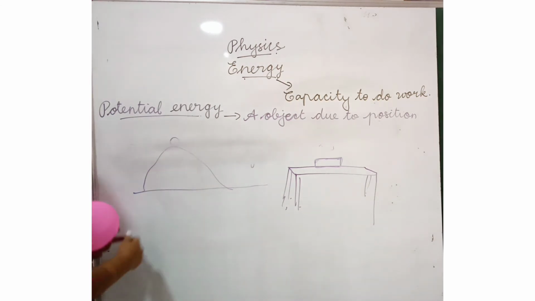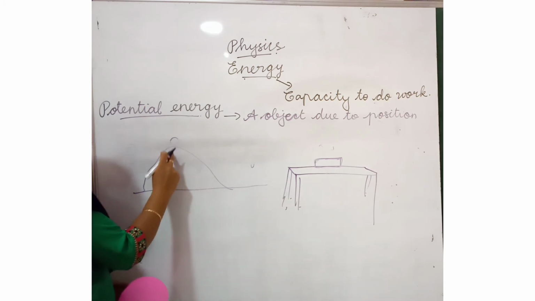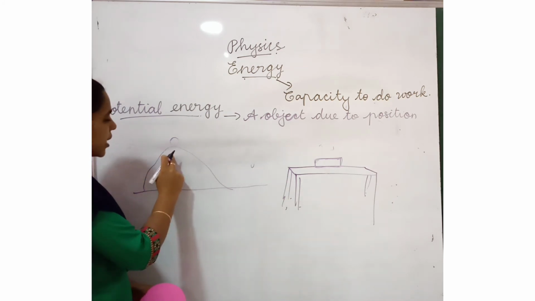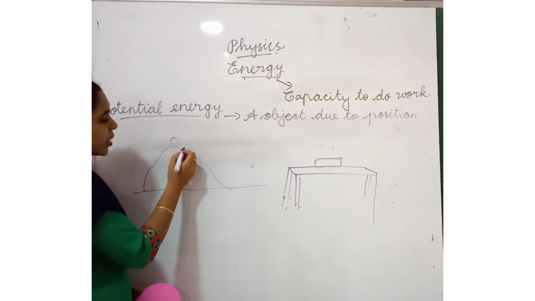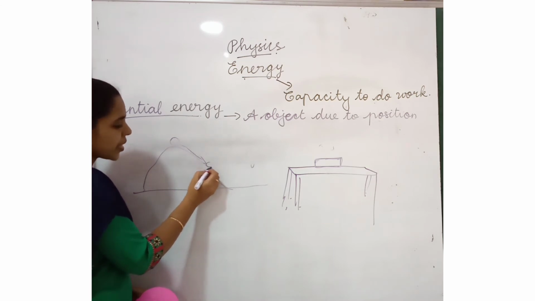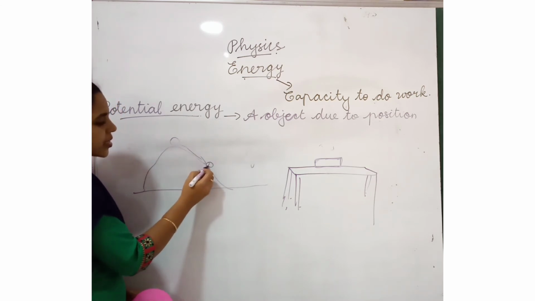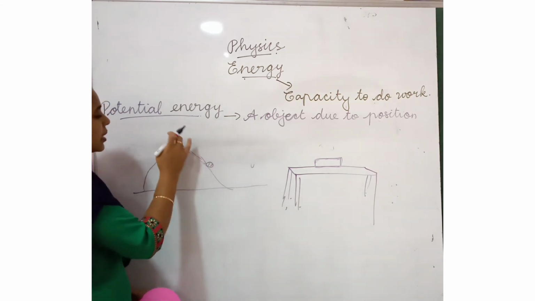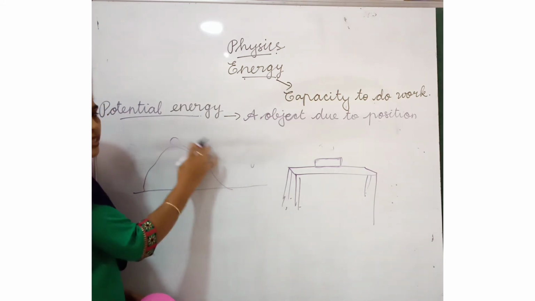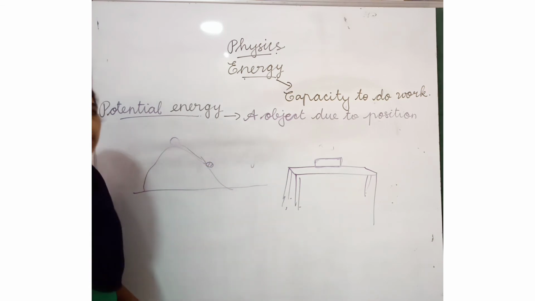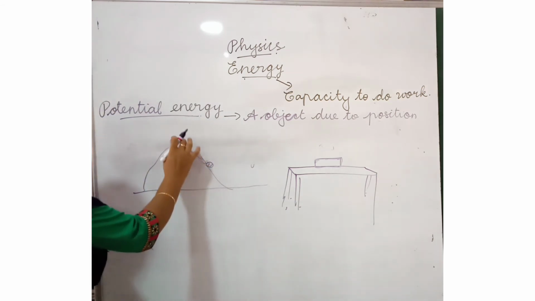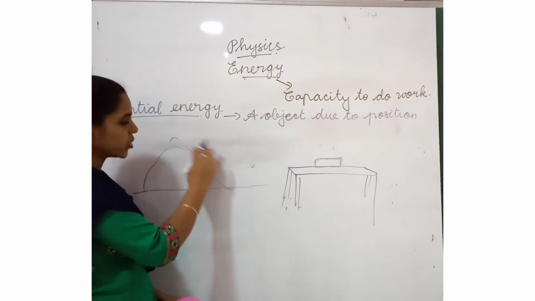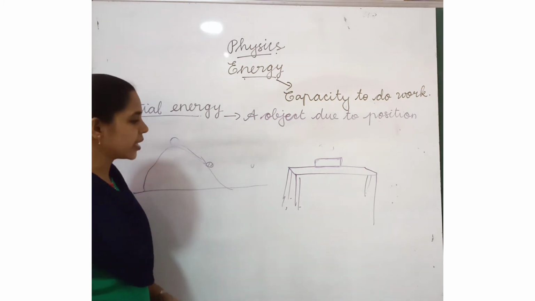This ball is moving from here. The ball is at rest; it is the potential energy. From the mountain, the ball is moving from here. So this is called kinetic energy because the ball is moving. The potential energy and kinetic energy together are called mechanical energy.